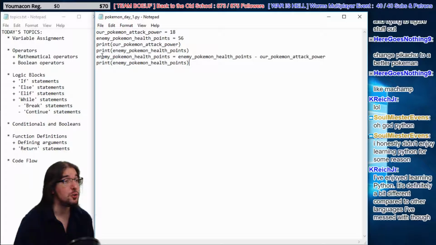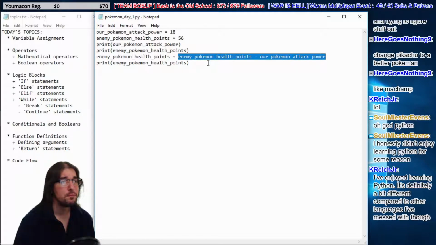And then we do some mathematical stuff here. The enemy Pokemon's health points is reassigned. That value is now changed. It's the same name, but new value. And now it's the old value minus our Pokemon's attack power. So that Pokemon just got attacked, basically.